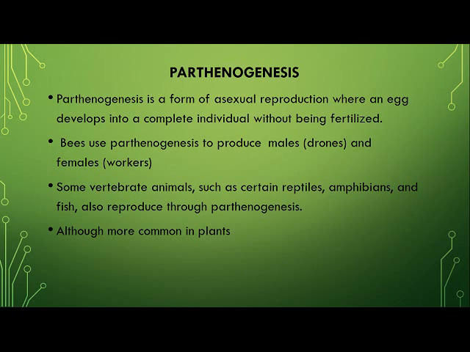But there are certain animals, children, in which this particular process takes place. Parthenogenesis means development of a young one from an egg, and that egg is usually not fertilized. Bees are the best example, and children, ants are also an example of the same. Bees use parthenogenesis to produce male drones, right? And some vertebrate animals such as reptiles, amphibians, and fish also sometimes reproduce through the process of parthenogenesis. However, it is one of the very common phenomena observed in the case of plants.